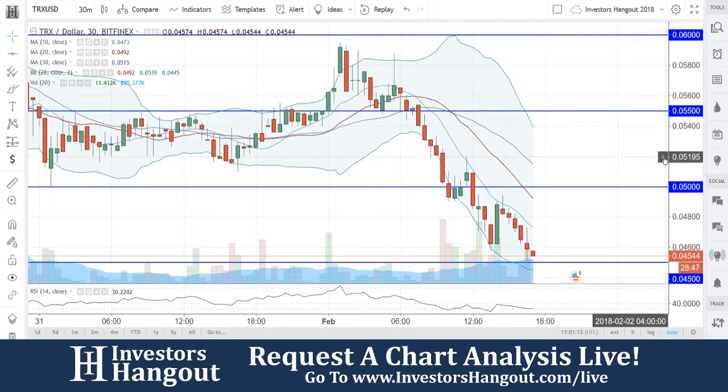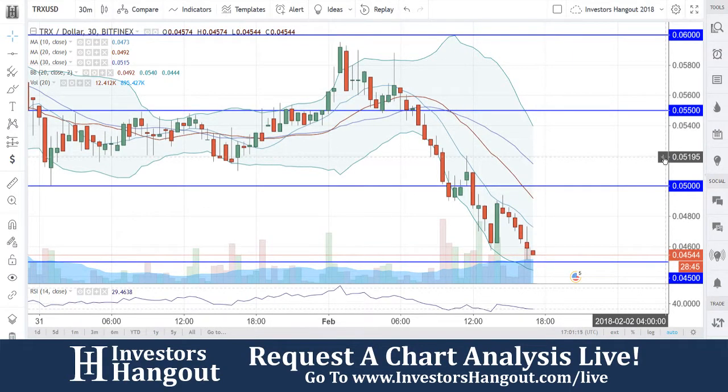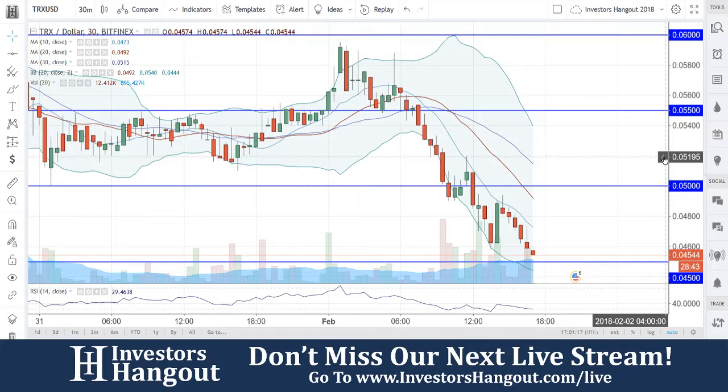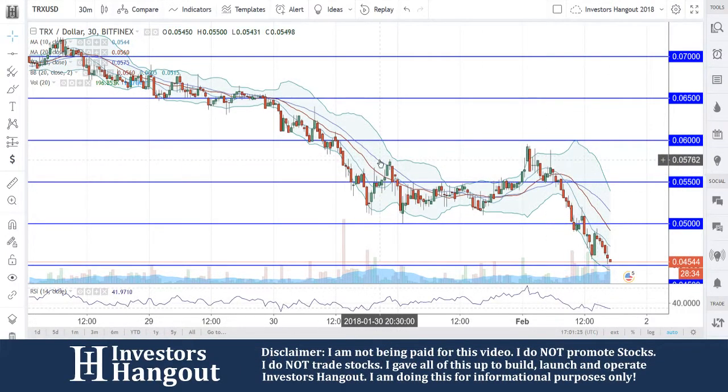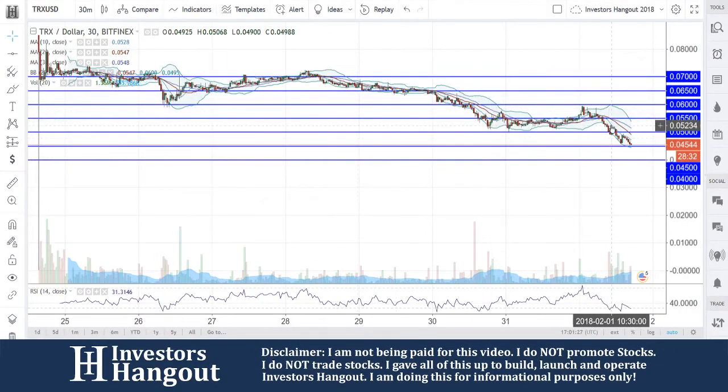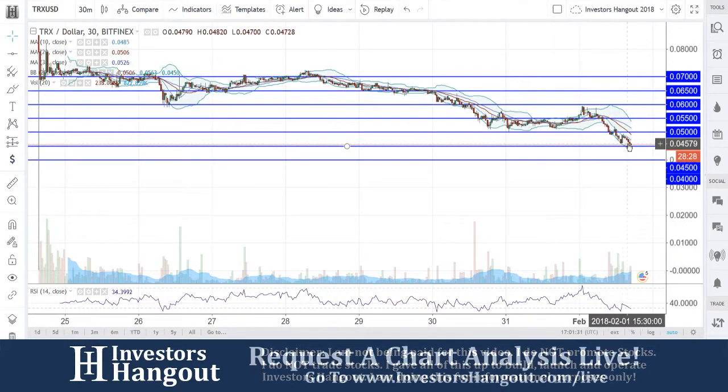Taking a look at TRXUSD Tron. This is going to be one that has been requested a lot, so I want to make sure I got to this one today. 0.4544 is where you guys are currently trading. I am looking at the 30-minute chart right now to kind of give you guys an idea of a breakdown between all these levels and exactly why and how I got to these levels, especially on the daily chart.